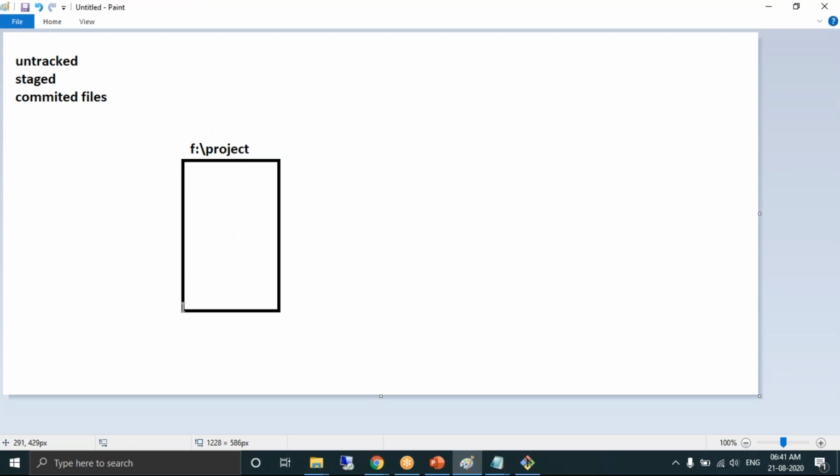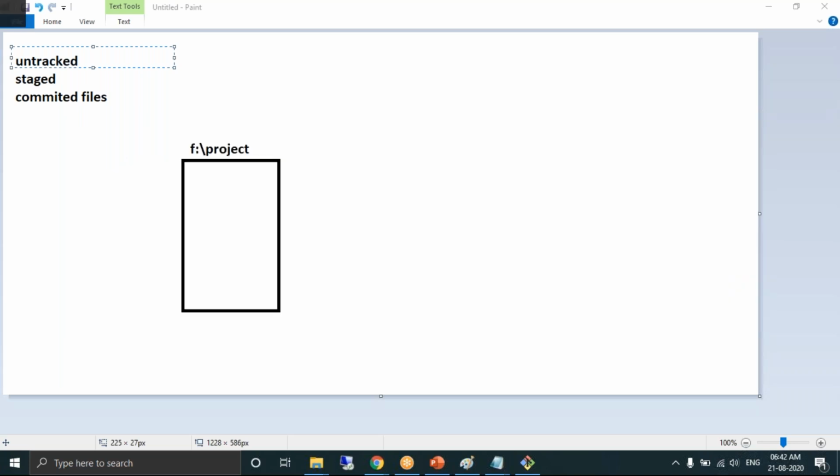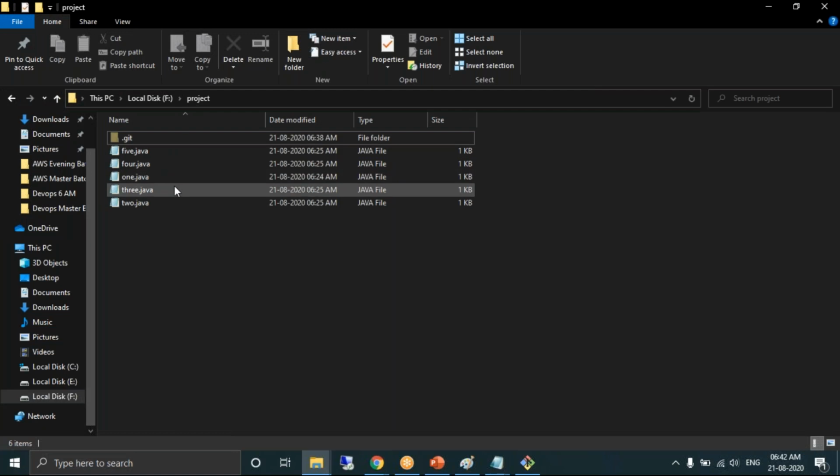By default, every file is considered an untracked file. This is the consideration by Git. So let's go to that particular project folder. All these files are considered untracked files. Okay, so you know the three types of files.